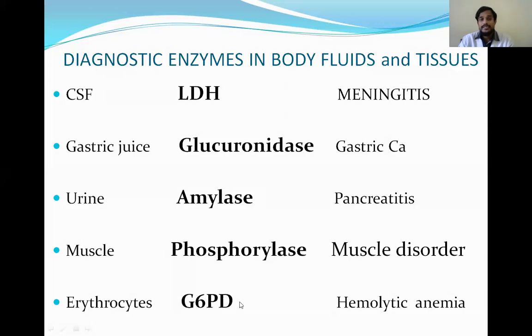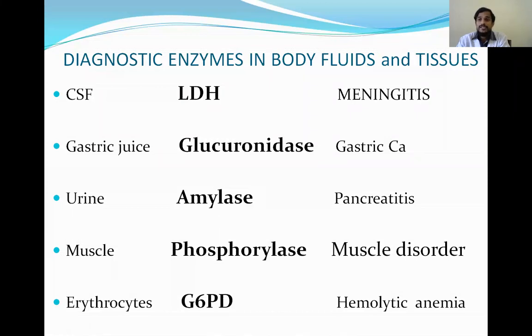And coming to glucose 6-phosphate dehydrogenase enzyme, it is present in the erythrocytes. If that is increased, then we can suspect hemolytic anemia because it is more present in the erythrocytes. In hemolytic anemia, more and more erythrocytes are lysed. Then all this glucose 6-phosphate dehydrogenase is released into the bloodstream and it indicates hemolytic anemia. If glucose 6-phosphate dehydrogenase is increased in the blood, we can approach the diagnosis as hemolytic anemia.